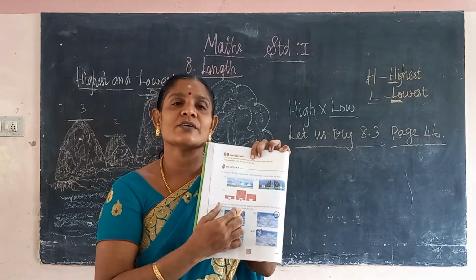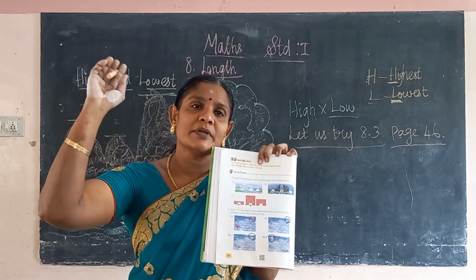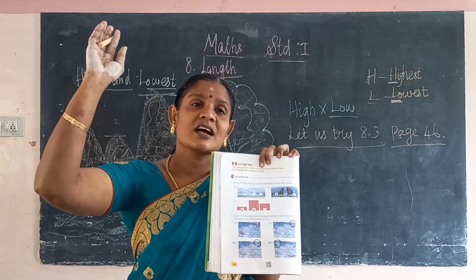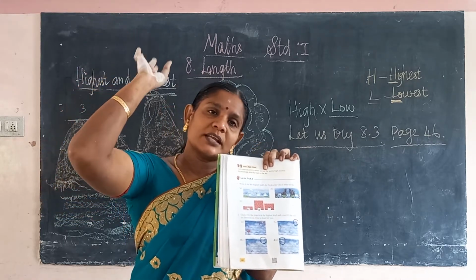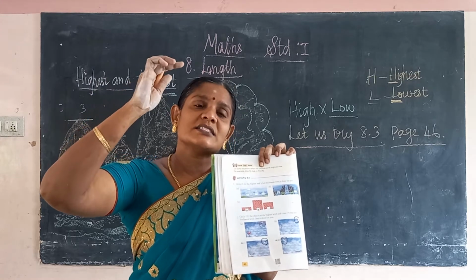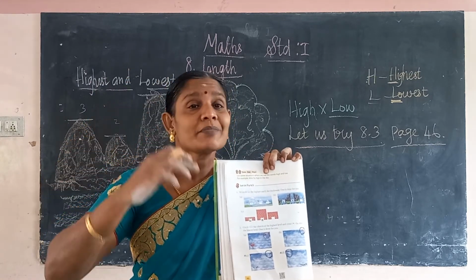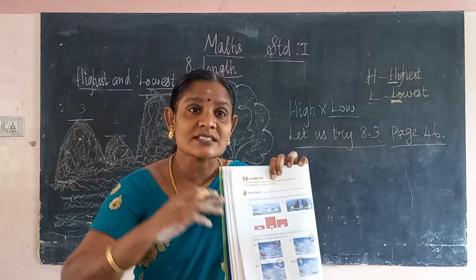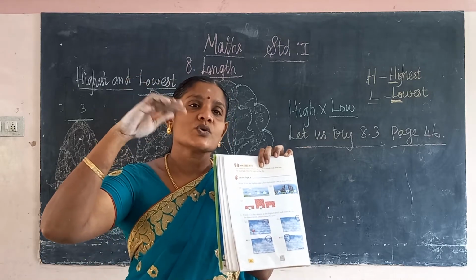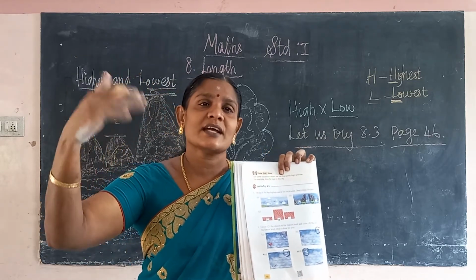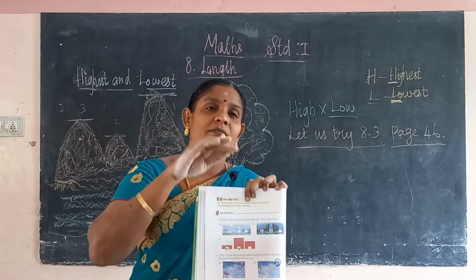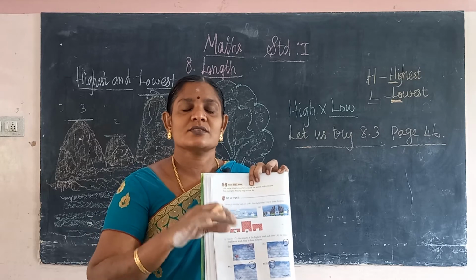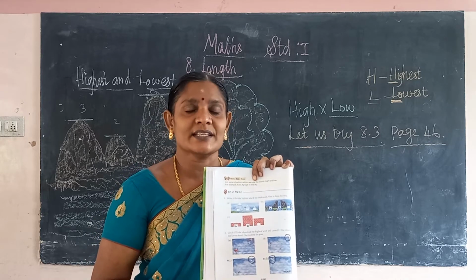So many buildings you have to see. Many buildings, how are they? That is the highest building. It is very high. You see in Chennai, like that you see apartments you have to see. How many apartments are there? 7 houses are there. So this is the highest building in the street. Okay, that apartment is. Then many houses, only one ground floor only is there. So this is the lowest building in the street.